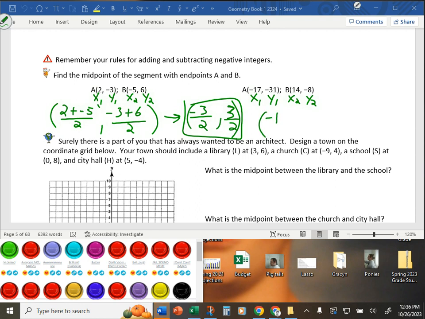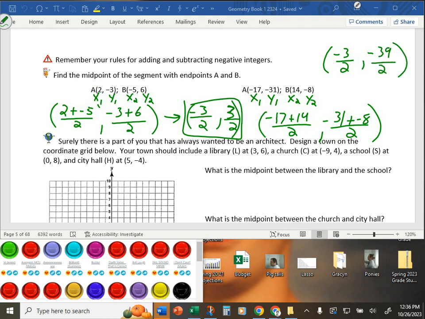So negative 17 plus 14 divided by 2. Negative 31 plus negative 8 divided by 2. Negative 17 plus 14 is negative 3, divided by 2, negative 3 halves again? That's interesting. Negative 31 plus negative 8 is negative 39, divided by 2 is negative 39 halves.